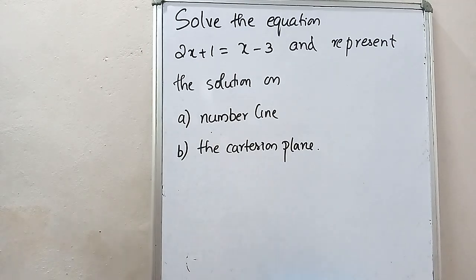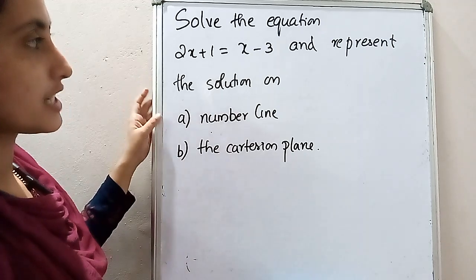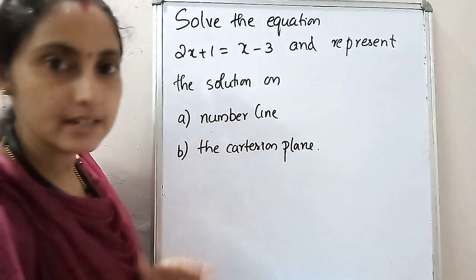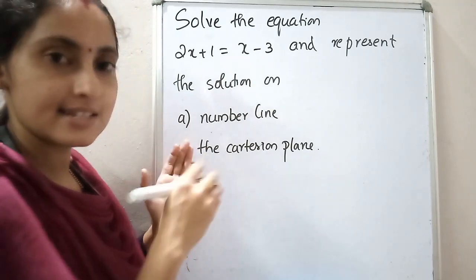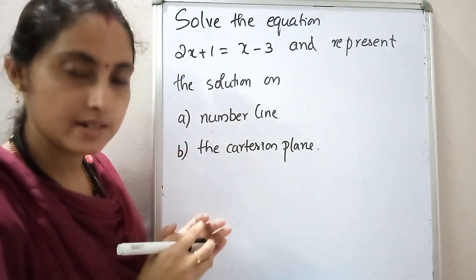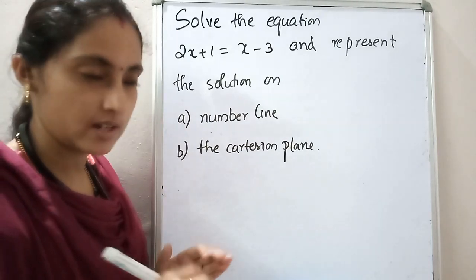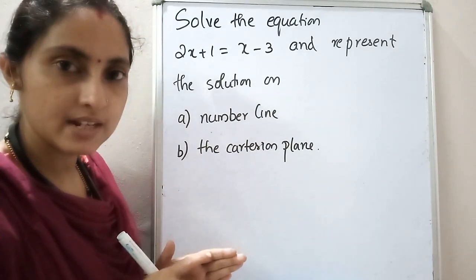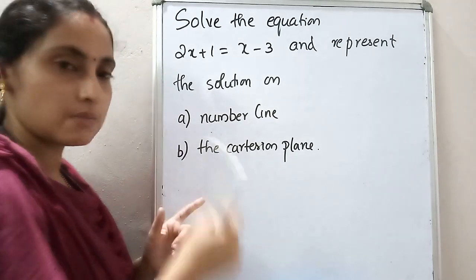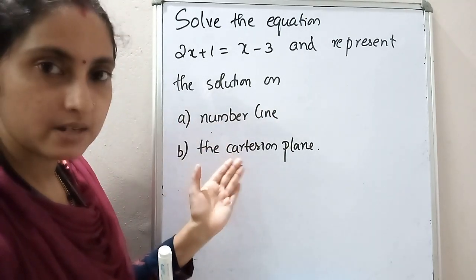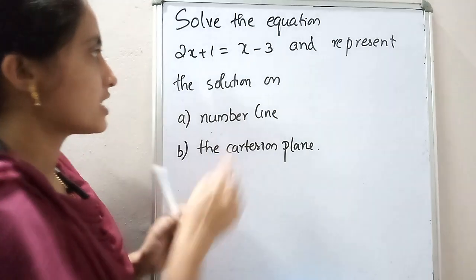Okay, listen here. This is another question. Solve the equation 2x plus 1 is equal to x minus 3 and represent the solution on the number line and the Cartesian plane. The number line means it's one variable, an equation with only one variable. Cartesian plane means x and y are there, so it is an equation with two variables. That's all. So first you have to solve this.